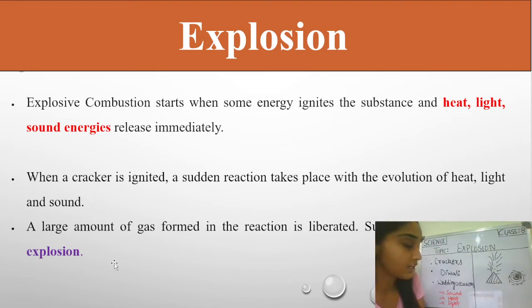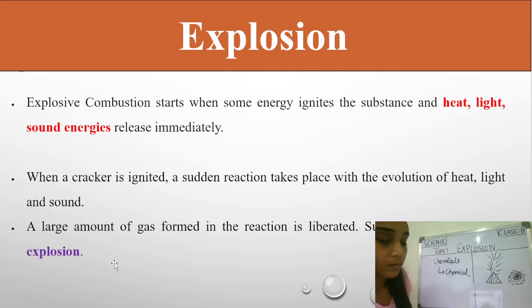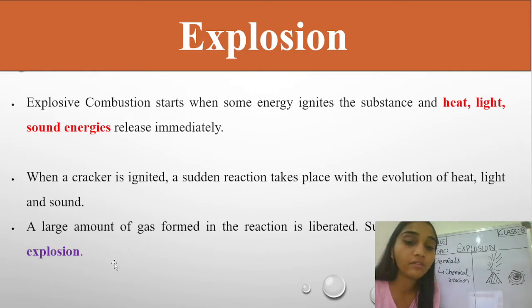Why does any chemical reaction take place, students? Yes, because these crackers are made up of chemicals only, right? Yes, very good. You have given the right answer, that due to the chemicals, some chemical reactions take place inside them, due to which the explosion reaction is taking place in all this burning, right? Very good, students. So, a large amount of gas formed in the reaction is liberated.